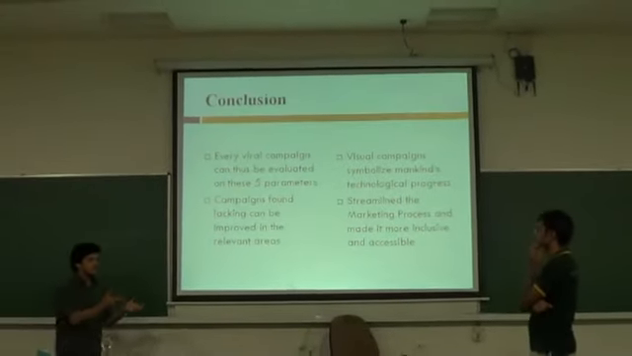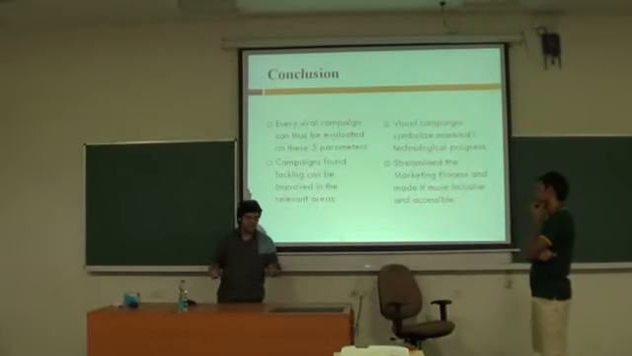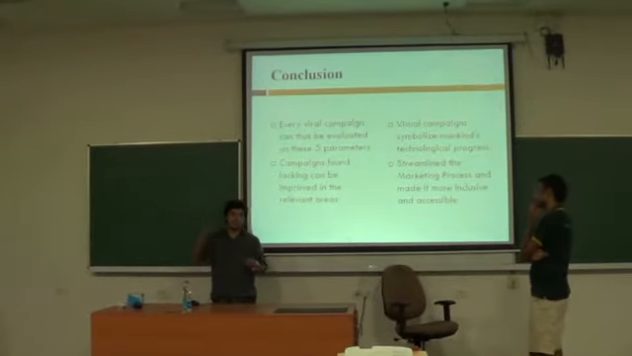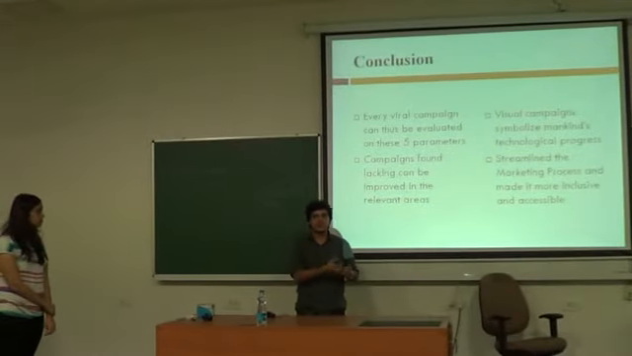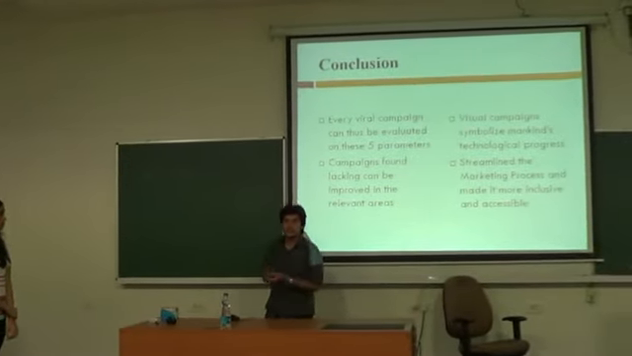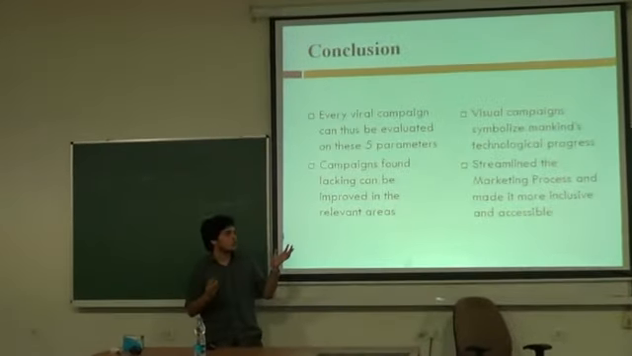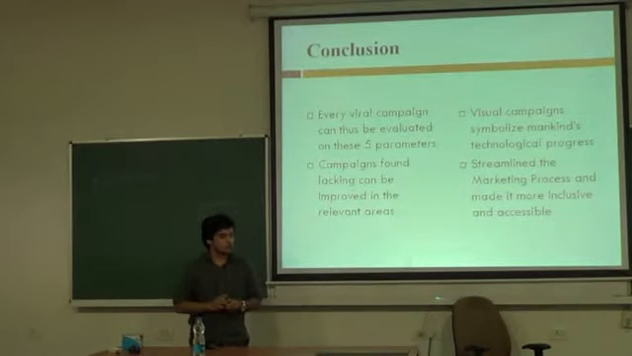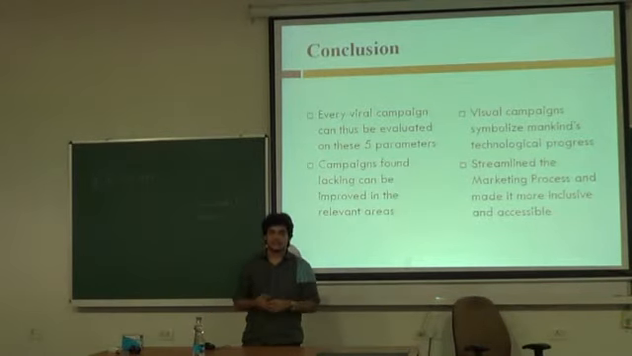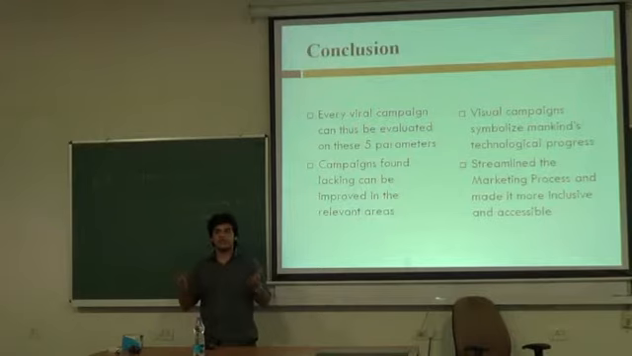The use of visual media in marketing basically symbolizes technological progress. It is symbolic of how, as humanity, we have progressed from basically writing novels down to having such a huge board of content available on the web. It has streamlined the marketing process and made it more inclusive and accessible. It is very easy for anyone to go viral.